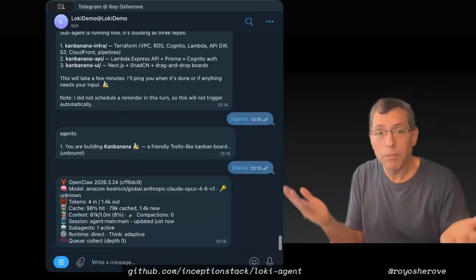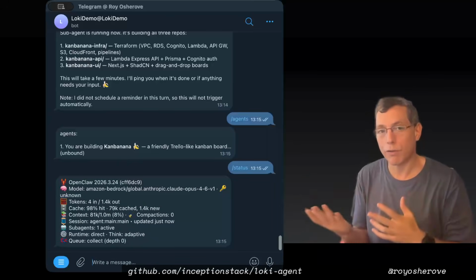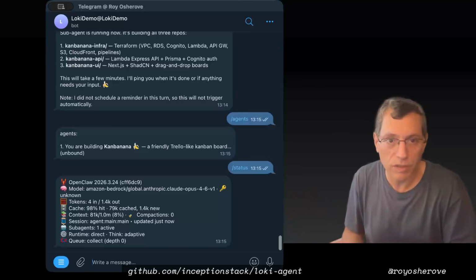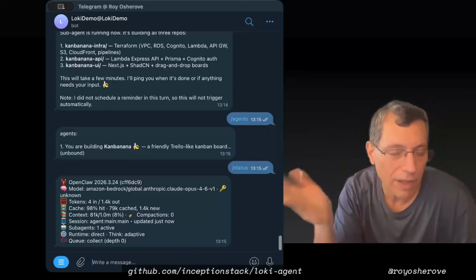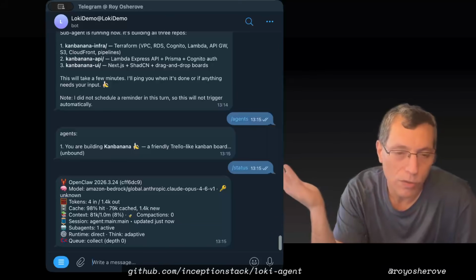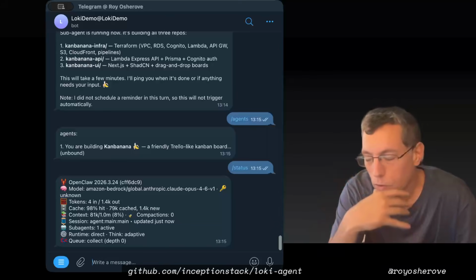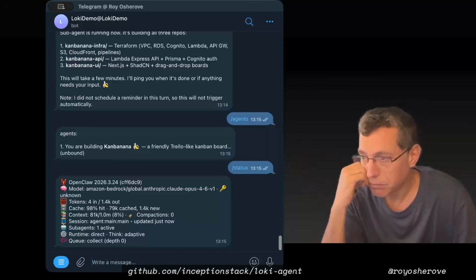Okay, this is the point where, because this can be run on your phone or anything, you just go and start doing other stuff. It will start working on that in parallel. So there's a lot of back and forth, but you mostly go and do other stuff. The agent does most of the work. That's it. So we're going to let it run for a bit and come back to it.